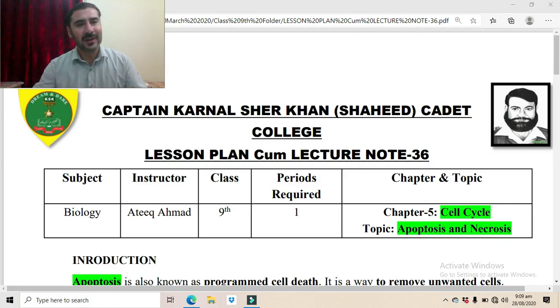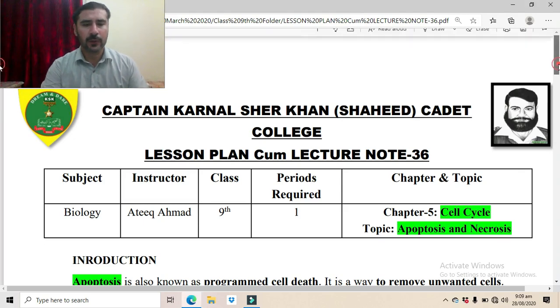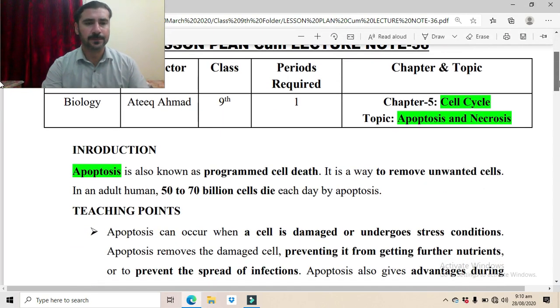Today we are going to start the topic apoptosis and necrosis. We will divide this topic into two parts. In the first part, we will study apoptosis, and in the second part, we will study necrosis. So we are going to start with apoptosis.